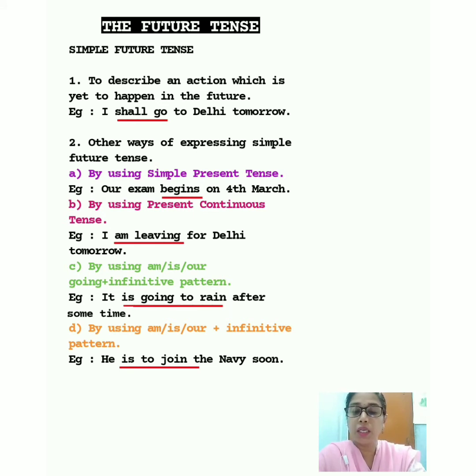Example, he is to join the Navy soon. So here, without using the word going, I have not written he is going to join the Navy soon. You can simply write it as he is to join the Navy soon. So these are the different ways in which the simple future tense can be written using other tenses and patterns.